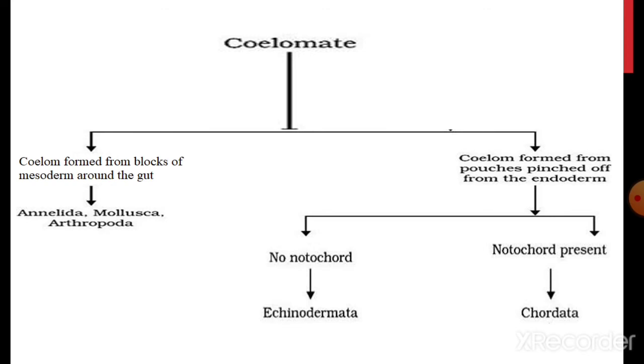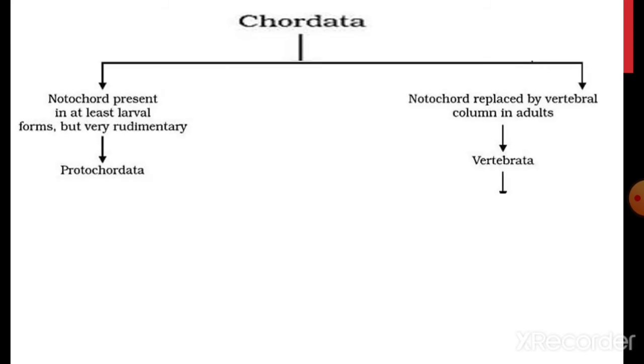That means there is a true coelom, but no notochord is present. If notochord is present, the organism is known as chordates. The chordates are again divided into two groups. If notochord is present at least in the larval stage, then they are known as protochordates. And if the notochord is replaced by bony material or a bony vertebral column, then the animal is called a vertebrate.